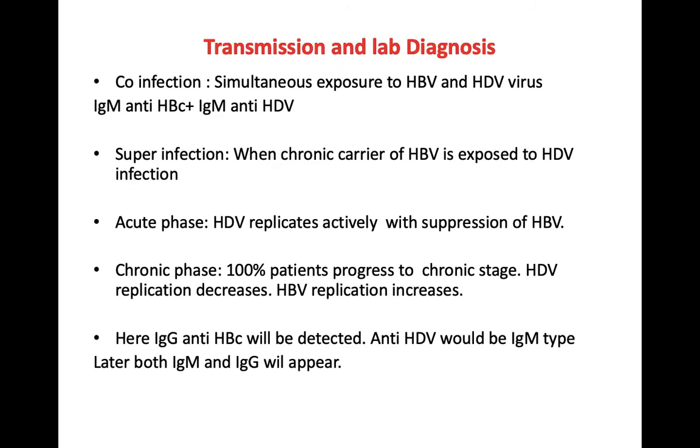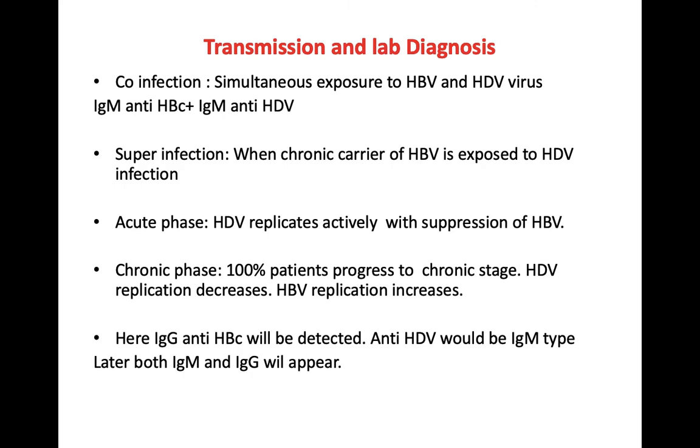Two terms in relation to hepatitis D are co-infection and superinfection. When there is simultaneous exposure to both hepatitis B and D virus, the person can develop a co-infection, wherein he will have both IgM anti-HBc, that is, core antibody to hepatitis B virus, and IgM anti-HDV. In superinfection, the person is already suffering from or is a chronic carrier of hepatitis B, and later on is exposed to hepatitis D virus infection.